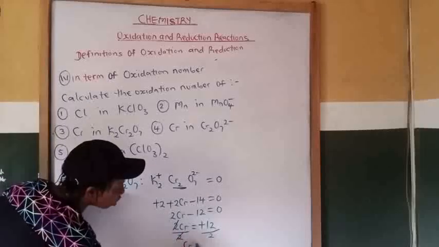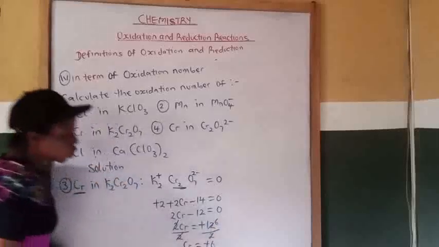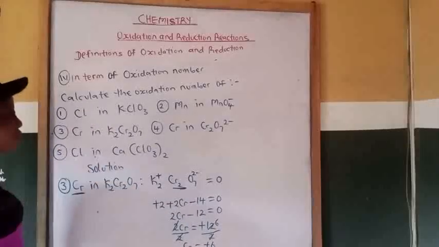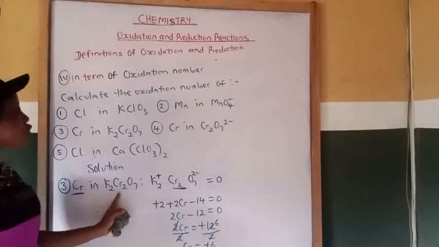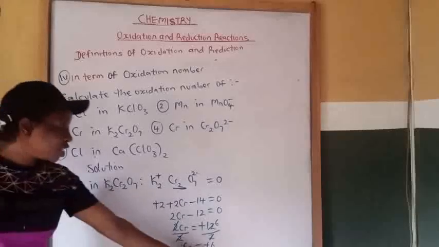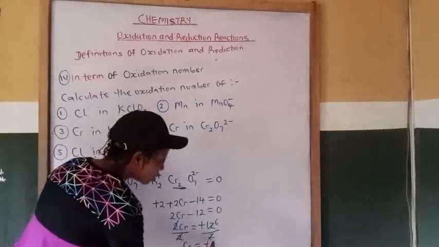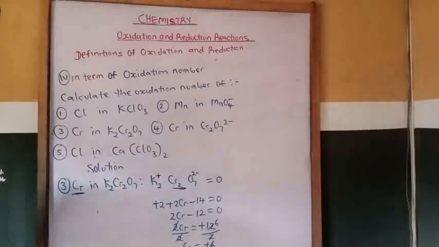Then chromium will be equal to +6. So the oxidation number of chromium in potassium dichromate is +6.